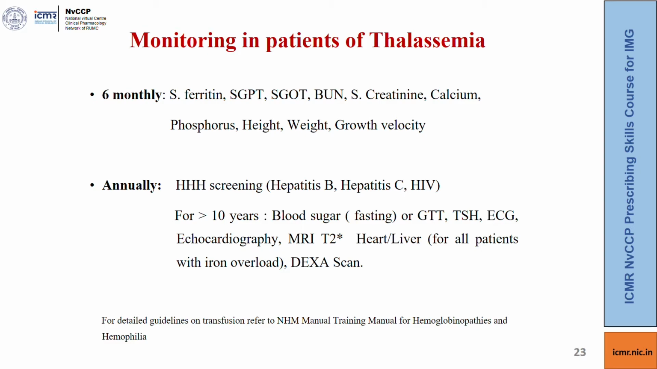Monitoring in case of patients with thalassemia comprises 6 monthly serum ferritin, SGOT, SGPT, blood urea nitrogen, serum creatinine, calcium, phosphorus, height, weight and growth velocity. Annually, the patient will need to undergo hepatitis B, hepatitis C and HIV testing. For children more than 10 years of age, blood sugar or GTT, TSH, ECG, echocardiography and MRI T2 scan for the heart or the liver, and the DEXA scan need to be done.